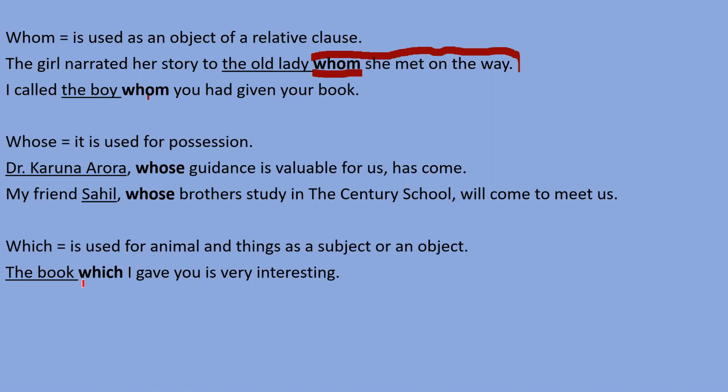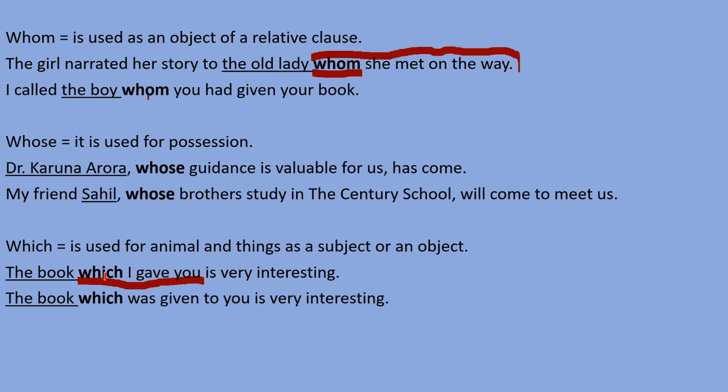So this is a different part, right? This is a relative clause. So you will notice that the word which we have used here, not as a subject, as an object we have used here. So that's why we can say which can be used for things also, for animals also, and as a subject also, and as an object also, right? But see the next example, the book which was given to you.